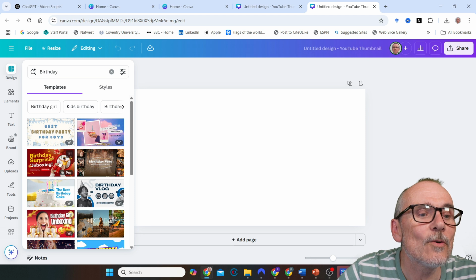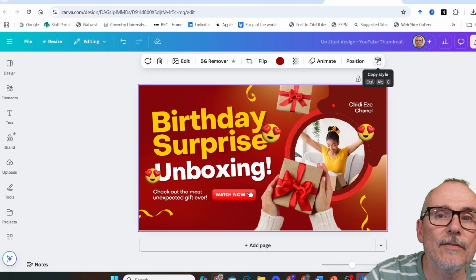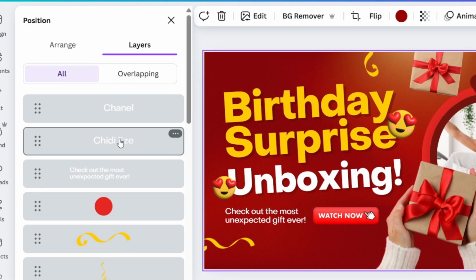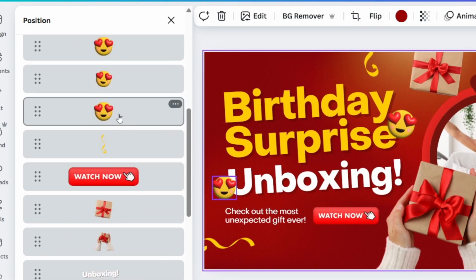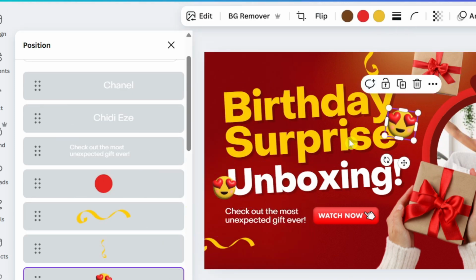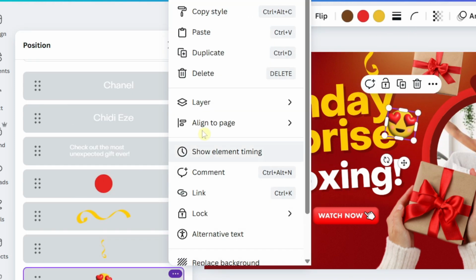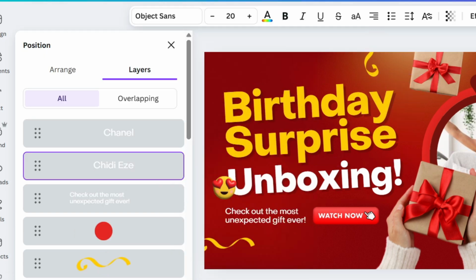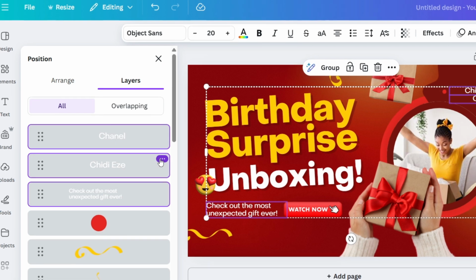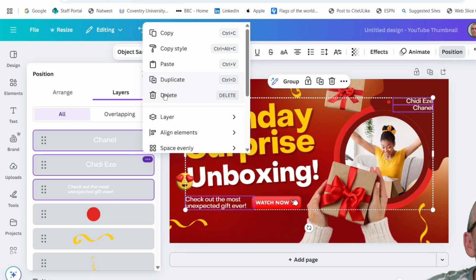This one's got quite a lot on it. Just get rid of this. If you go to position, all of these different items on here are in this, and you can just change them. I can get rid of this if I want, just delete it, that's that one gone. See, it highlights the one that it is. You can just delete it. I don't want any of those. Take out this text, just highlight all of those three, and then just delete.